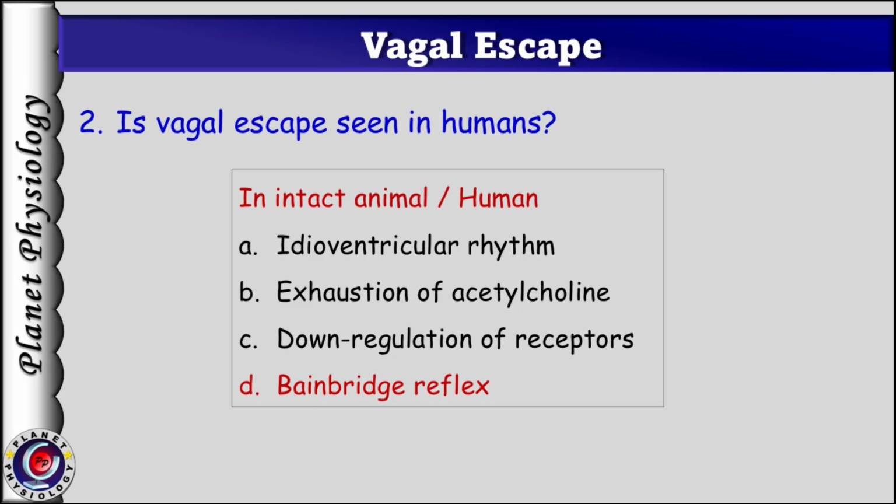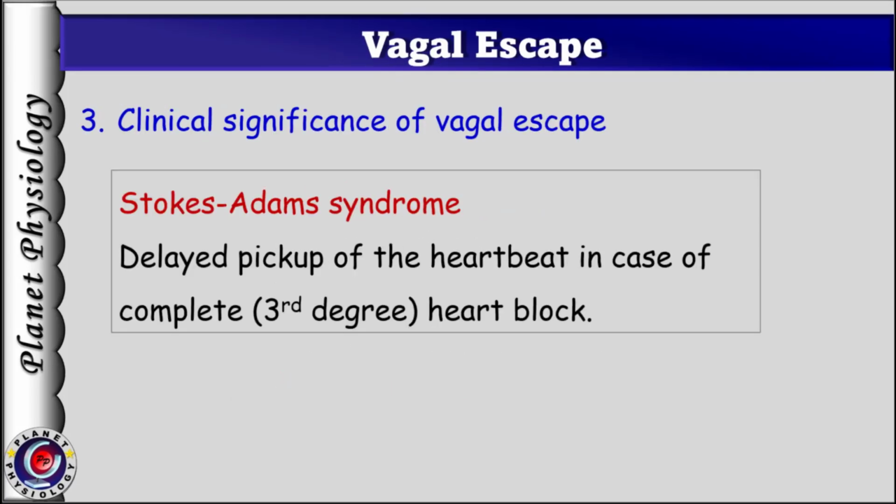Now coming to the last question, clinical significance of vagal escape. In case of sudden and complete heart block, ventricles stop contracting and fail to pump the blood. As a result, the person faints after 4 or 5 seconds because of lack of blood flow to the brain. Usually, Purkinje fibers or the ventricular fibers take over the function of pacemaker within 5 to 30 seconds, and ventricular contractions begin at a rate of about 15 to 40 per minute.